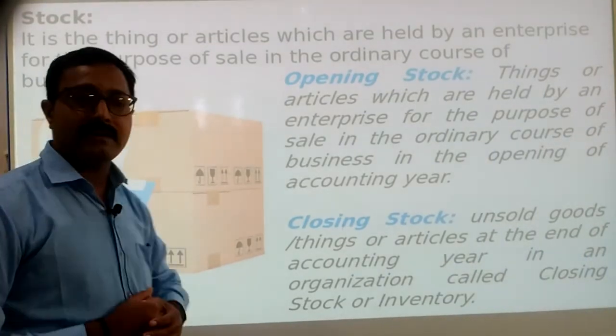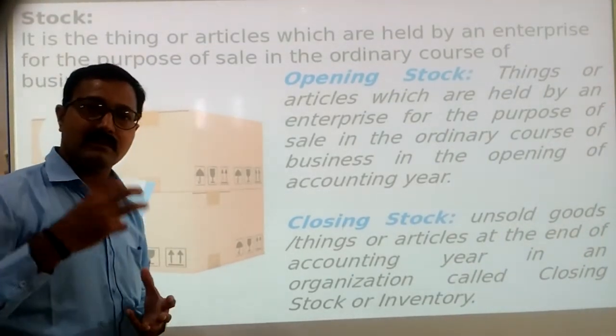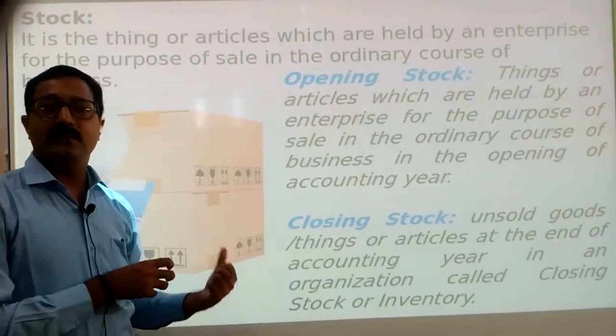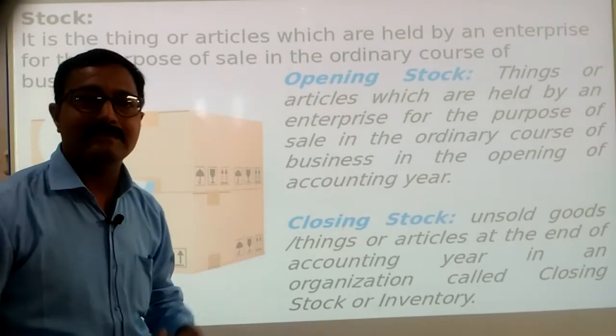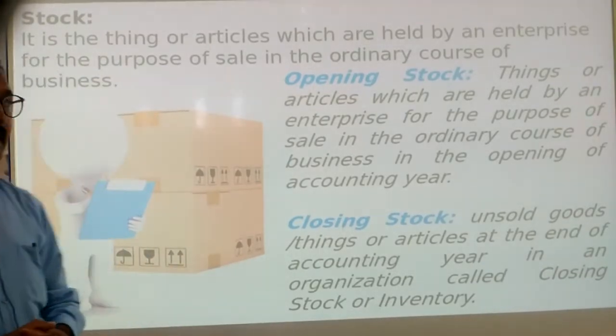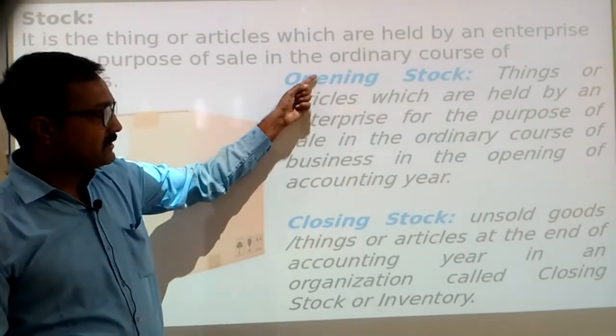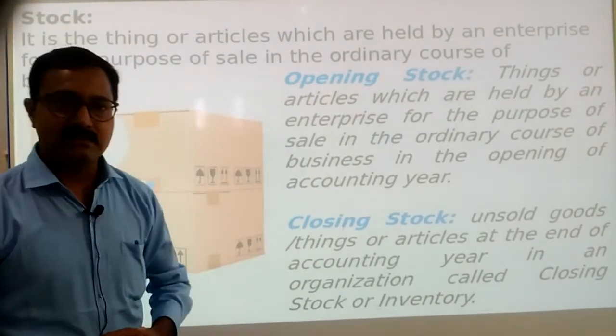In the business organization, all the items or commodities which the business holds with it for selling purposes is called stock. But stock can be classified into two parts. First is opening stock, second one is closing stock.